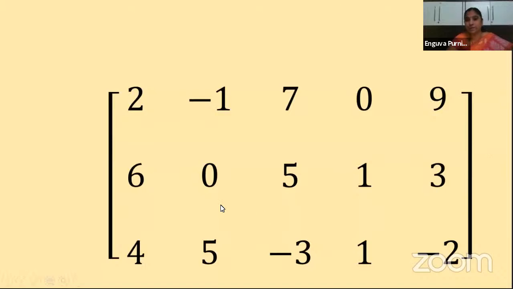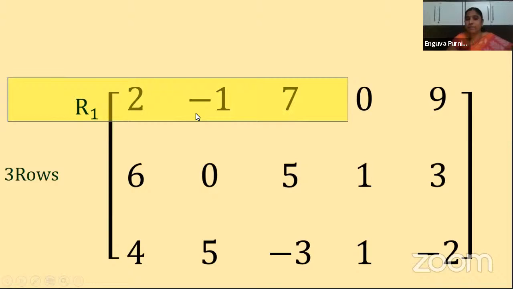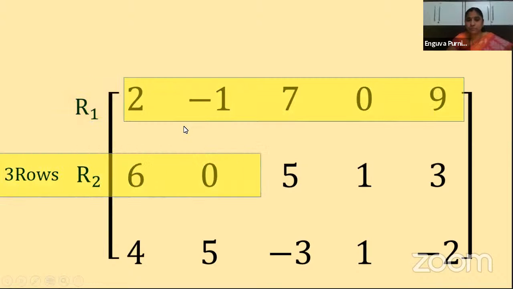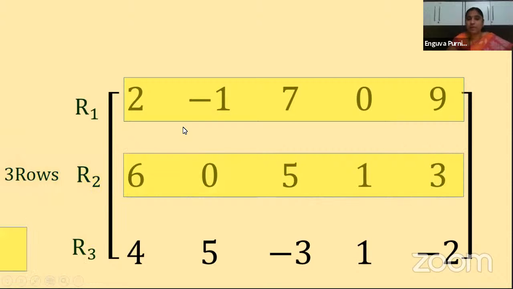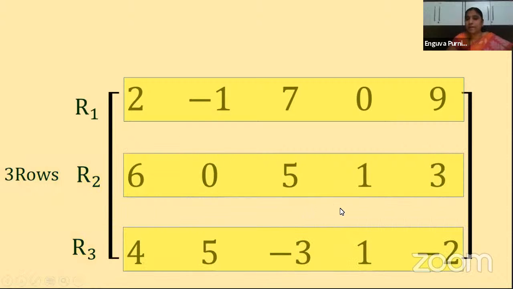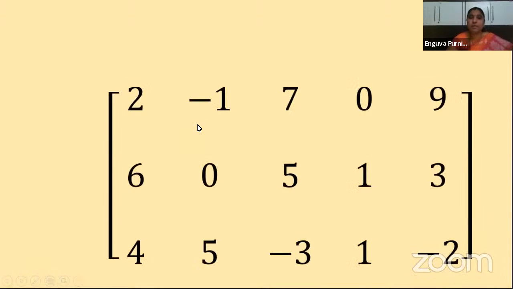So this is a matrix. Clear? So this is an example of a matrix. And here what do we have? We have 3 rows. What are they? One is the first, R1. This is R1 and this is R2, which is row 2, and this is R3, which is the highlighted elements. Clear? So these are the 3 rows in the matrix we have, and the same matrix once again